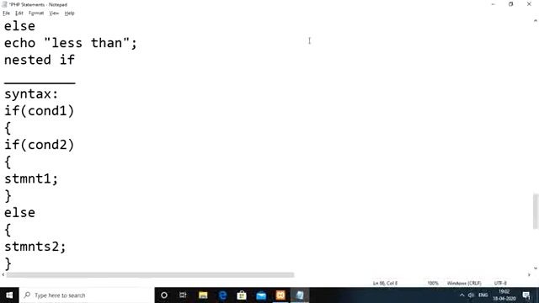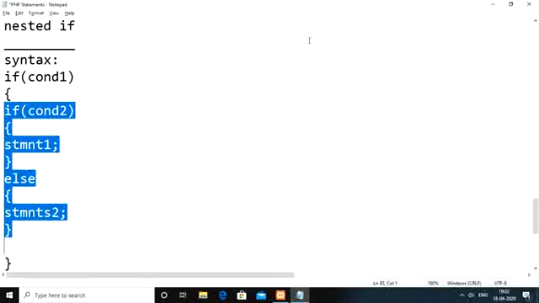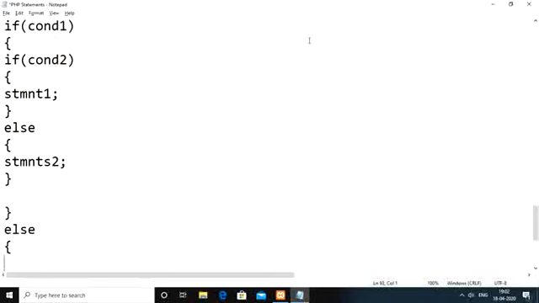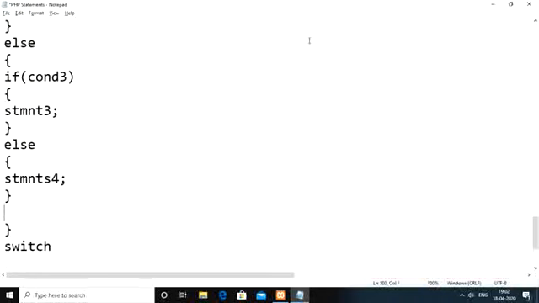Then the same kind of one more if else statement we are going to keep inside the else also. Instead of condition 2, we keep condition 3 here, with statements 3, and here I am going to keep statements 4. Then finally we close the last else block.